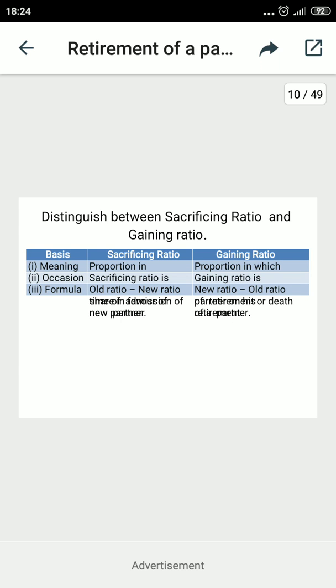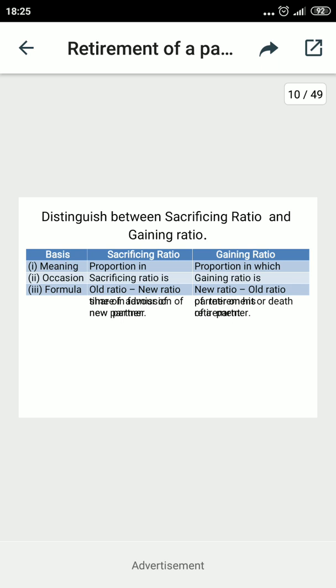It means the old ratio should be more than the new ratio, called sacrificing for the old partners. But for the gaining ratio, it is new ratio minus old ratio. It means the new ratio will increase and the old ratio will remain on the lesser side. So this is applied on retirement when a person is leaving the firm.